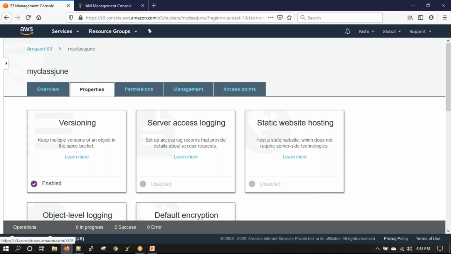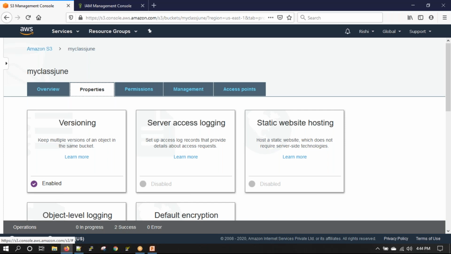Rishi, something about access logging. You mentioned that if the file name is like my class June, we should not save into the same my class June. What was that other one you mentioned? You said we have to create another file, then move something. I didn't get that. The server access logging.